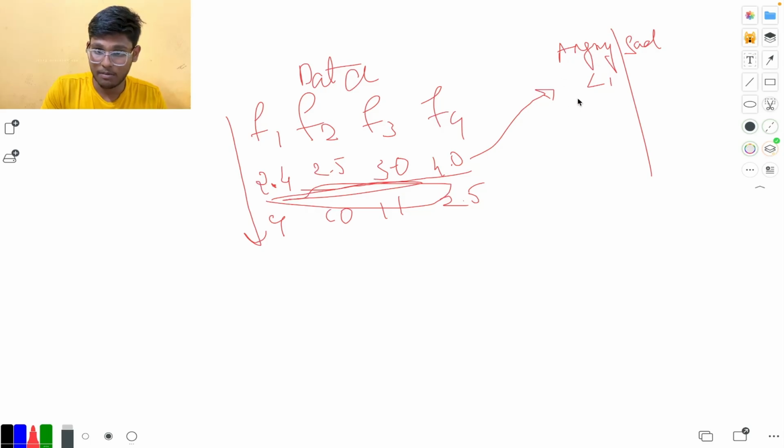This is my label 1 and this is my label 2. So angry is my label 1 and sad is my label 2. Basically, the machine actually stores the data in binary, in zeros and ones. If it matches, then 1. If it doesn't match, then 0.